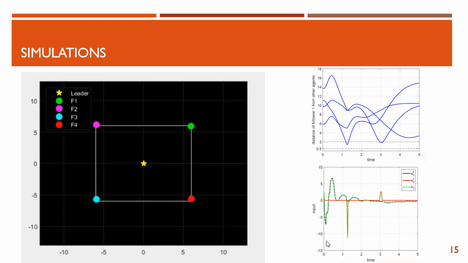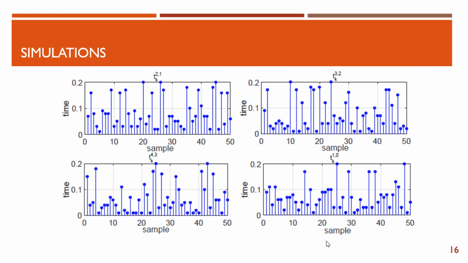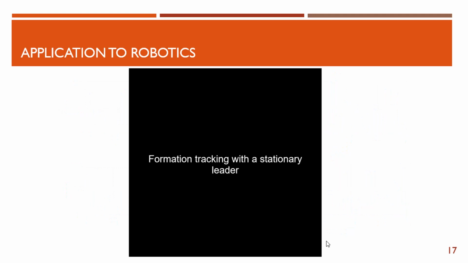And we can see that as soon as the distance between the agents becomes less than the detection radius, the repulsive force acts and repels the agents in opposite directions, and as soon as the distance increases beyond capital R, the repulsive force becomes zero. This is an example of sampling times between the agents, and it can be seen that these sampling instants are totally irregular and asynchronous.